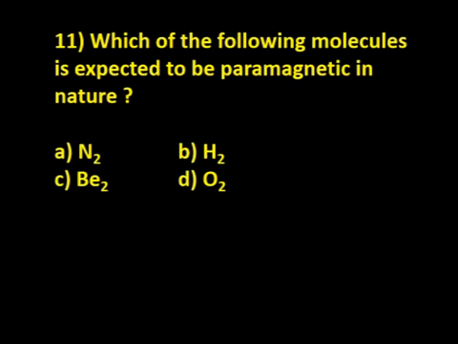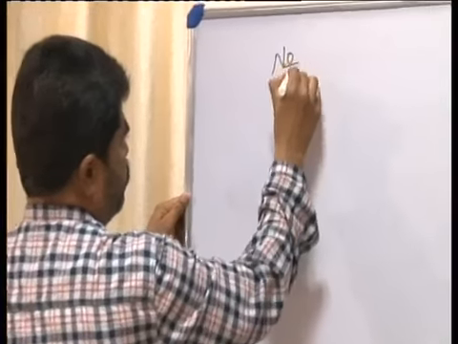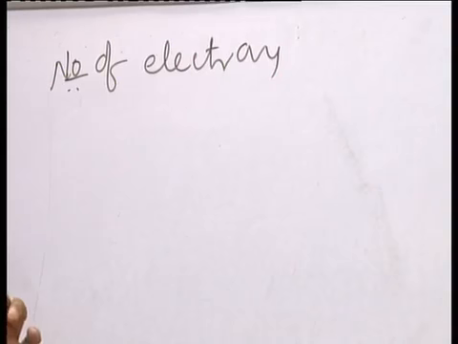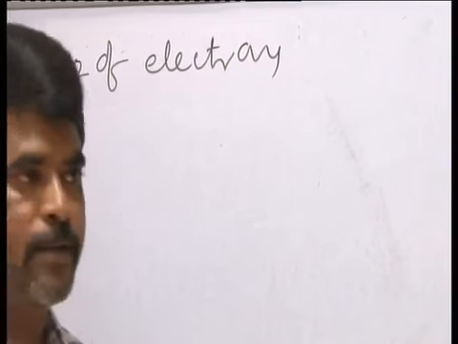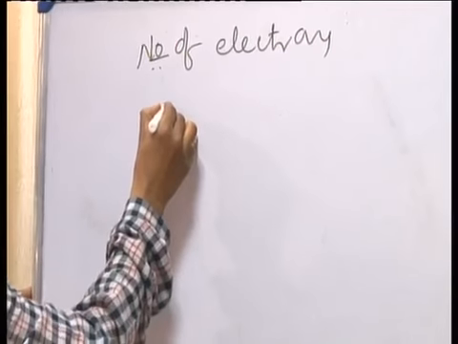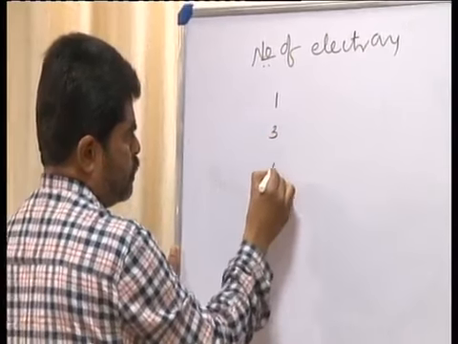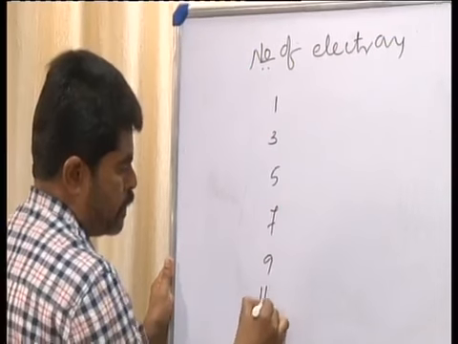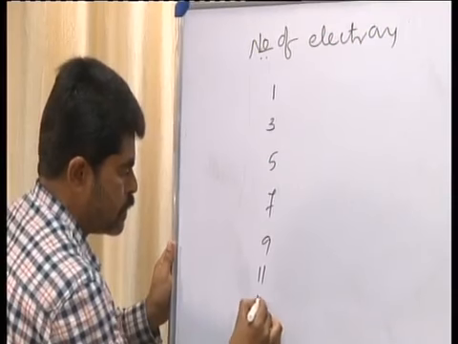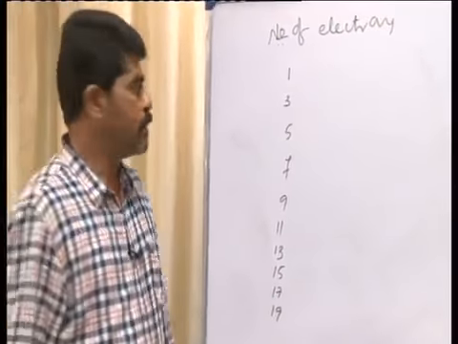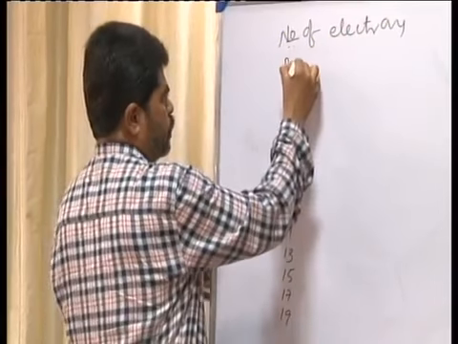To find the magnetic nature, the technique we can remember is to count the number of electrons in the molecule. If the number of electrons is odd, 1, 3, 5, 7, 9, 11, 13, 15, 17, 19, these are all paramagnetic, no doubt.